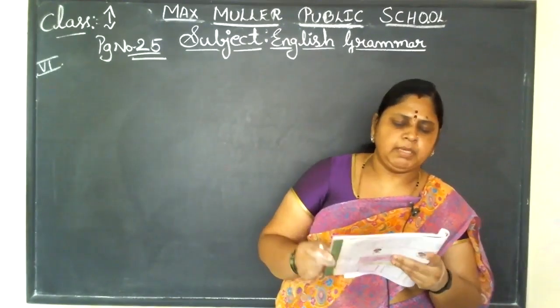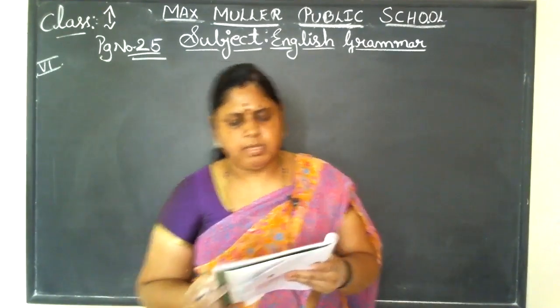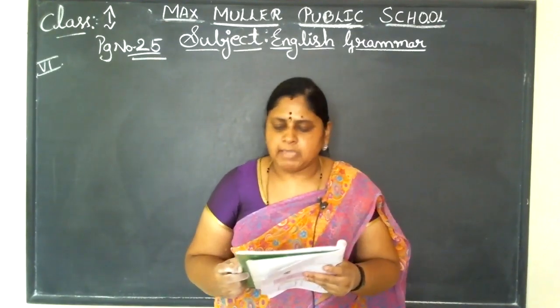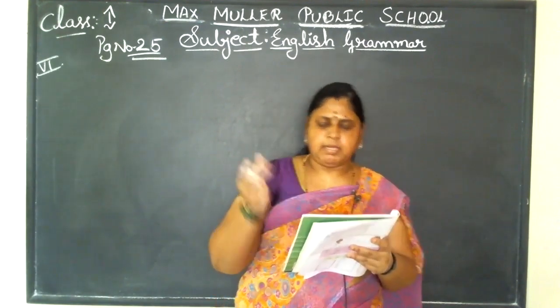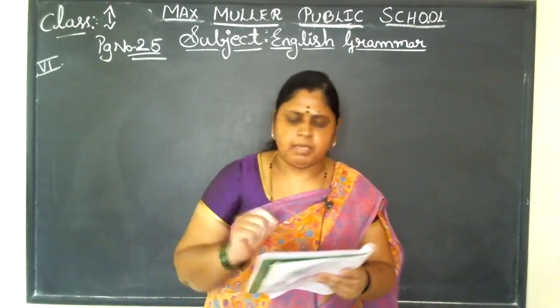Okay, this is the 7th main. There is a mango tree in the garden. The tree has many mangoes. Can you see in the picture? Mangoes are hanging in the tree. Okay, the tree has many mangoes.